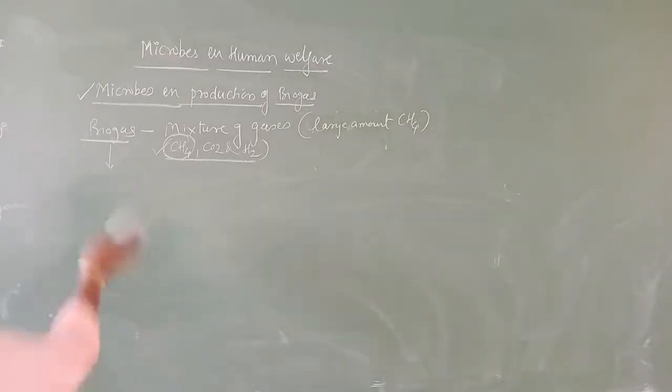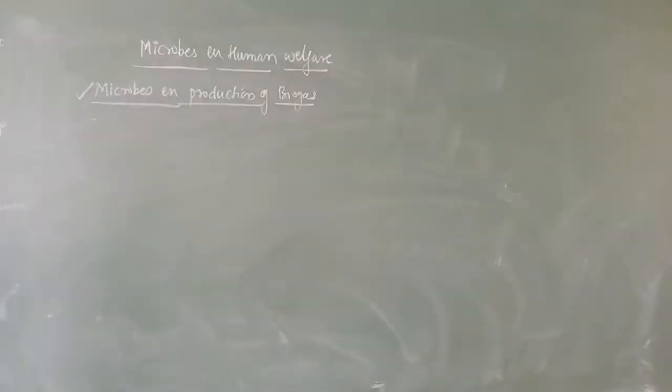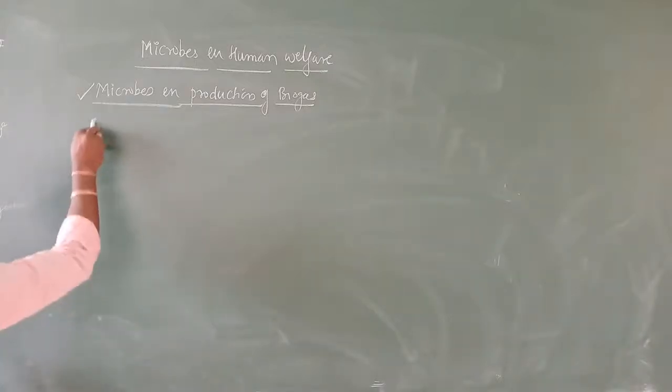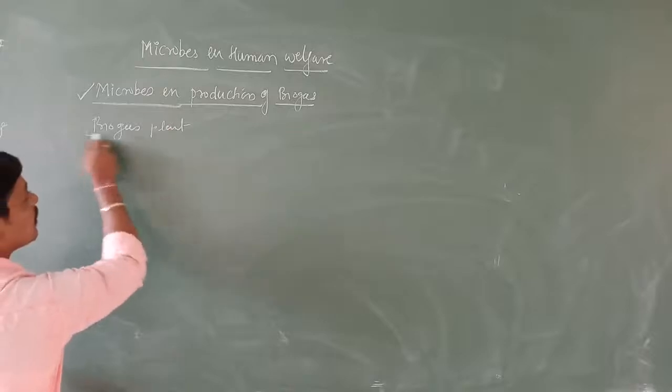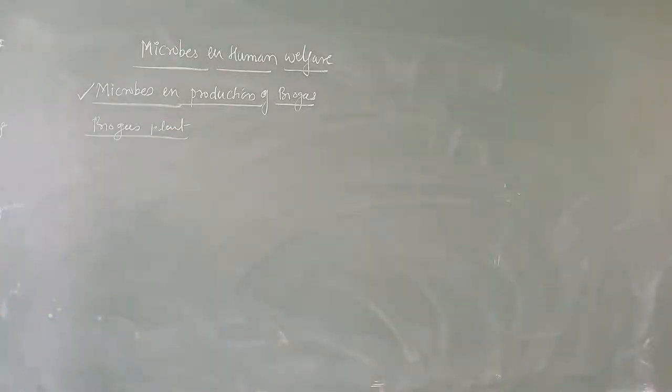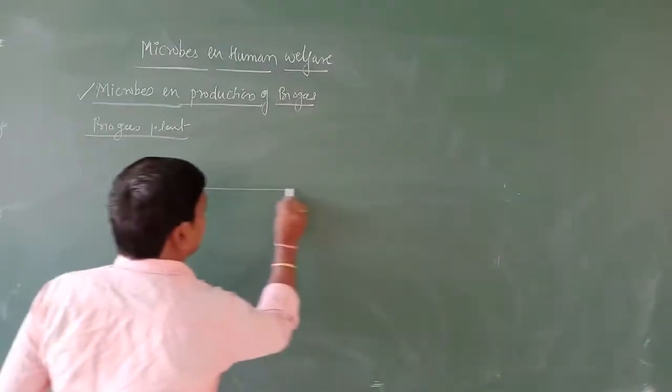Now I am going to draw the biogas plant. This is used for you people for the 5 marks question or 3 marks question, to draw a neat diagram of the biogas plant. Okay. First, simply draw, and this biogas plant is underground.